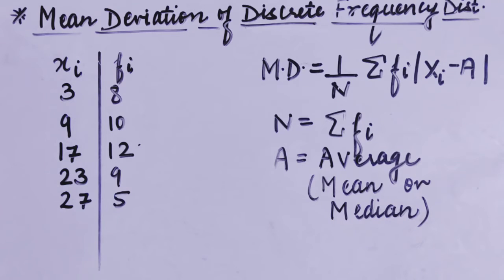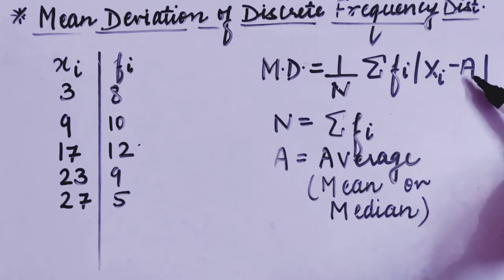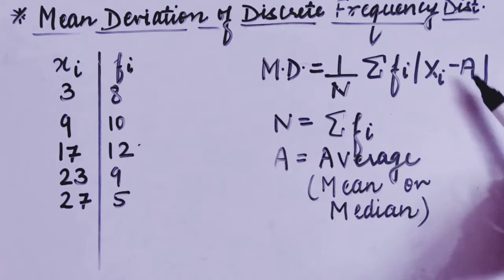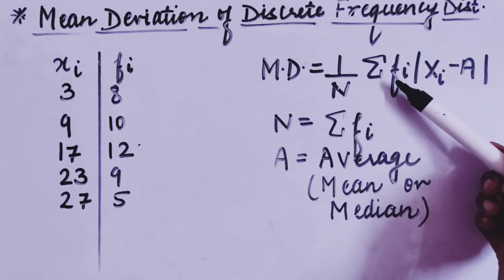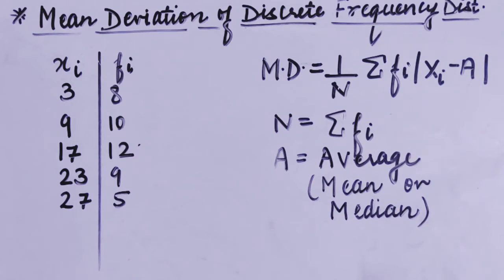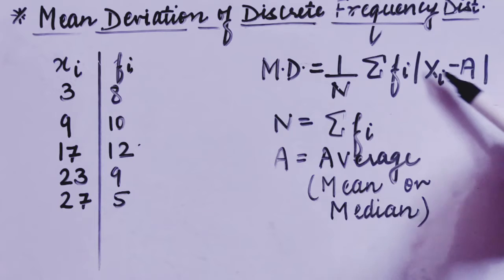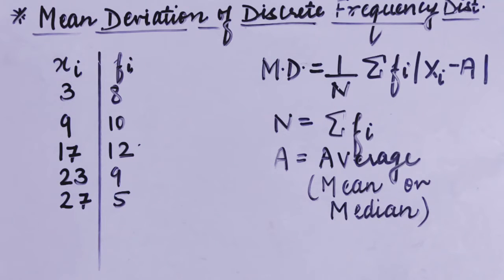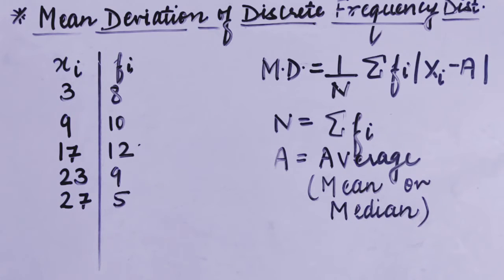Fine. So to calculate mean deviation in a discrete frequency distribution series, first of all you have to take out the deviations from xi. Afterwards, you have to keep them in the modulus, and then multiply by fi. After multiplying, you have to sum for all these things. आप जब observations के साथ ये process follow करोगे तो आपके पास जो values निकल के आएंगी उन सब का आपको sum करना है, and you have to divide that by n. This is the formula to calculate mean deviation in the discrete frequency distribution series.